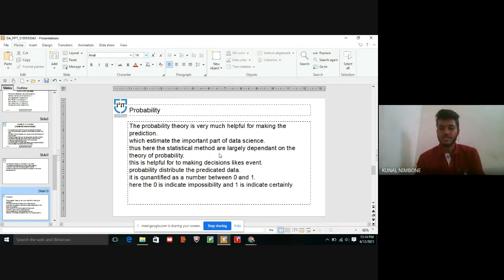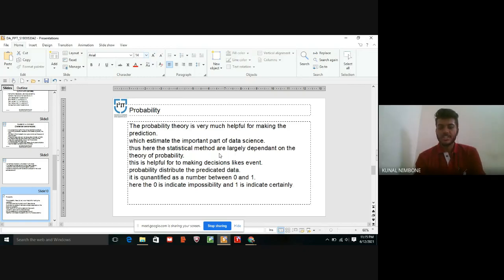Probability discriminates the predicted data. It is quantified as a number between 0 and 1. Here 0 indicates impossibility and 1 indicates certainty.